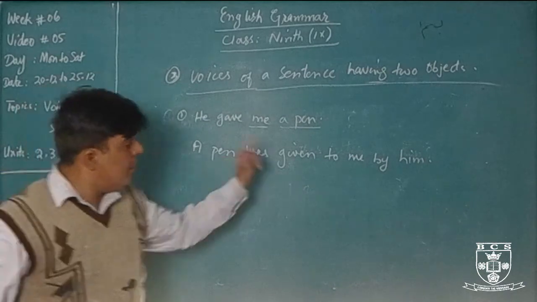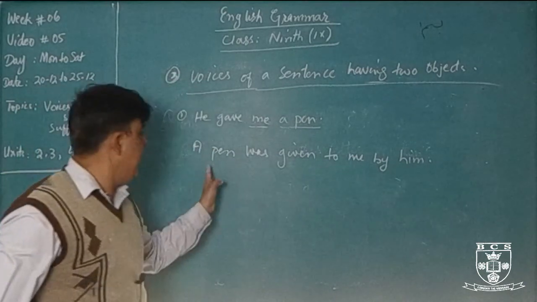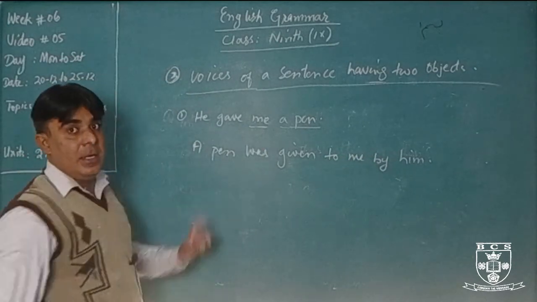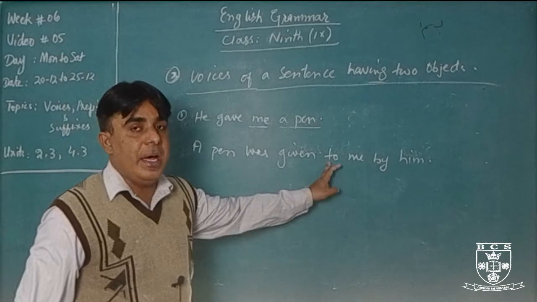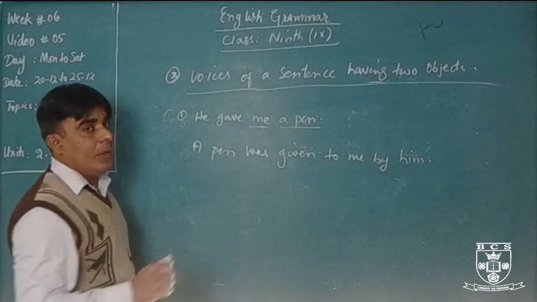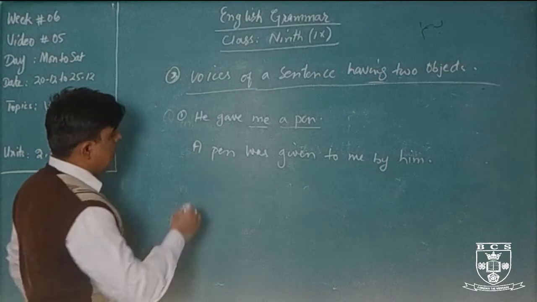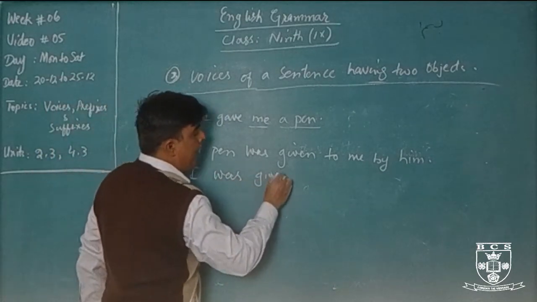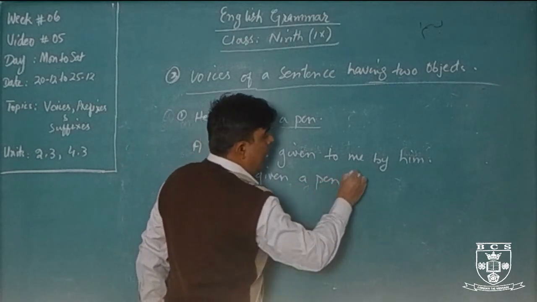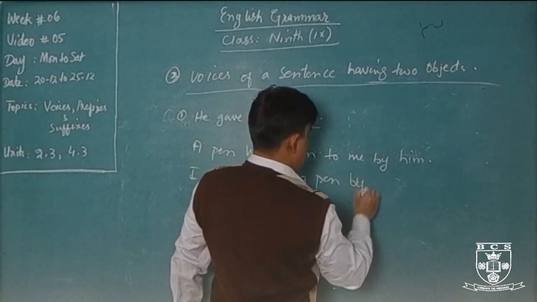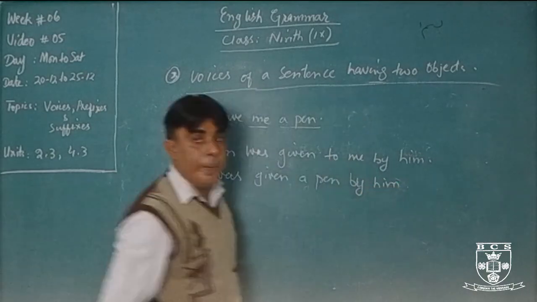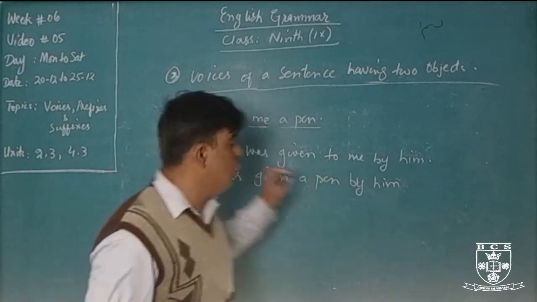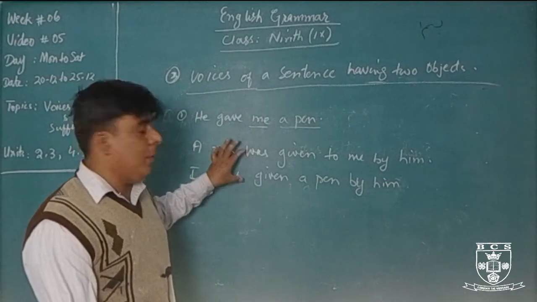A pen was given by him to me. In passive voice we will use to before the indirect object. In the other form, if we want to use this one, then we can also say, I was given a pen by him.